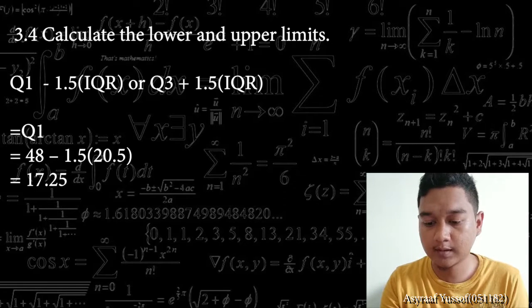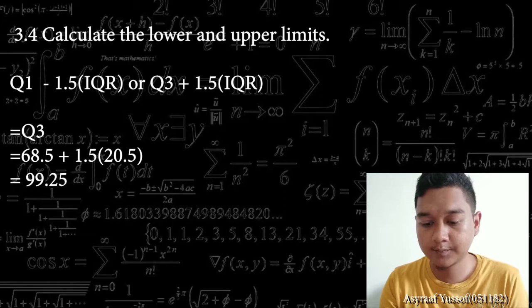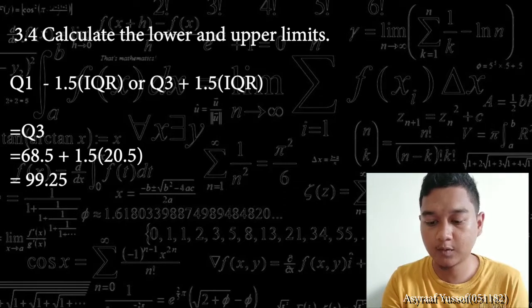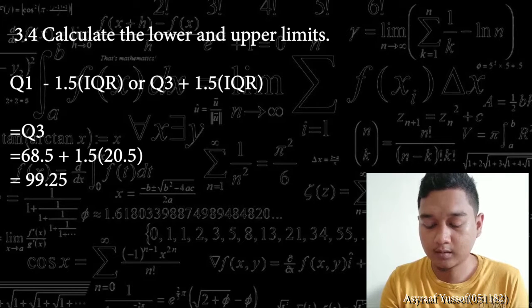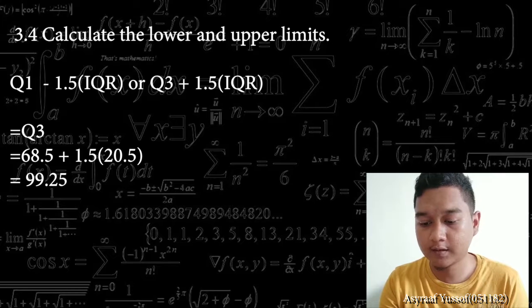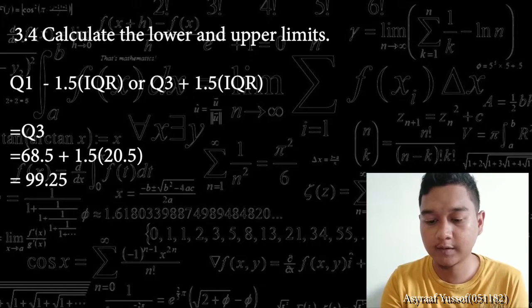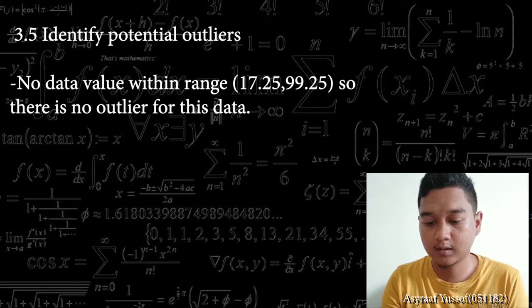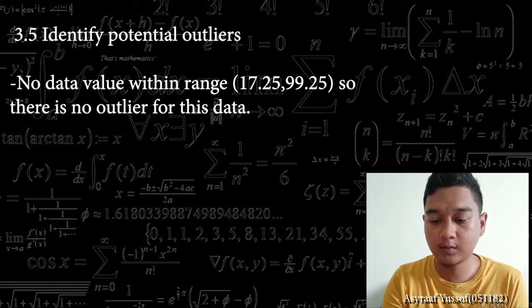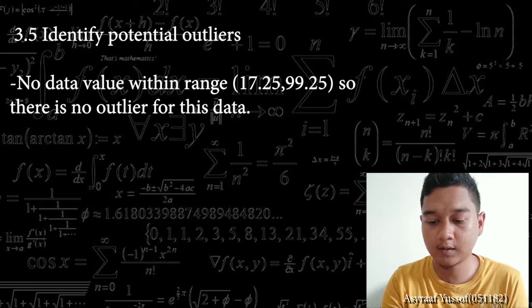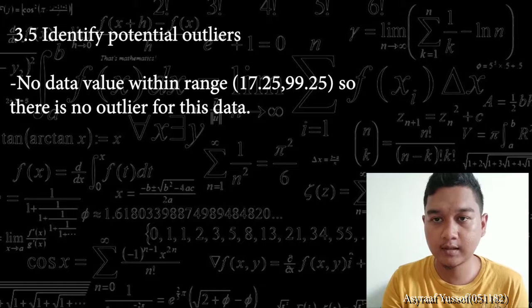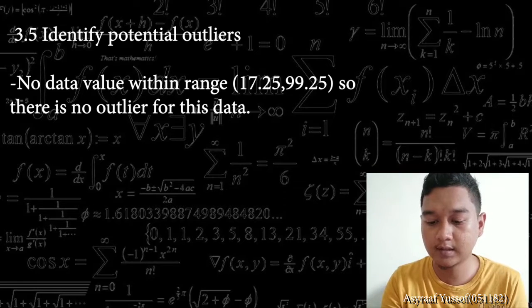For Q3, we must add 1.5. So 68.5 plus 1.5 in bracket 20.5 equal to 99.25. So there is no data value outside the range 70.25 to 99.25. So there is no outlier for this data.